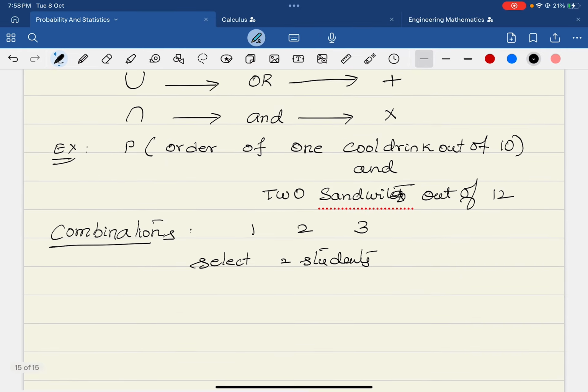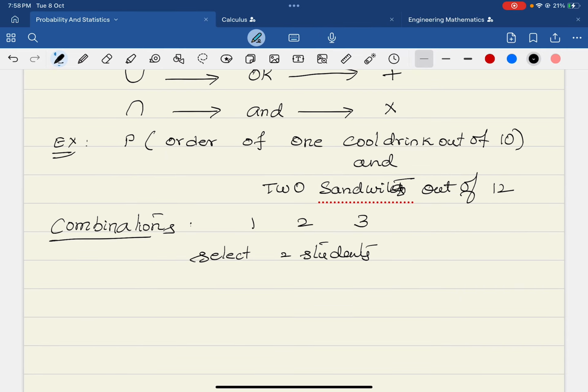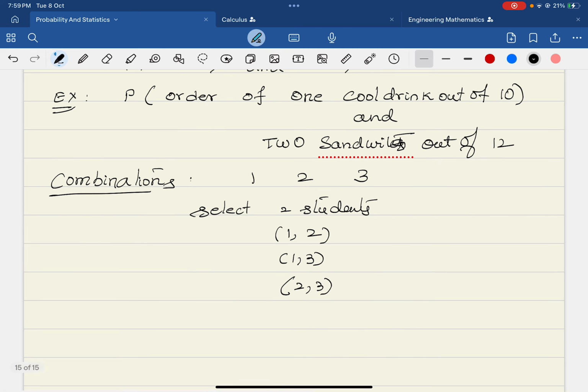Out of 3 students, I can select first and second, or first and third, or second and third. So selection of 2 students out of 3 can be done in 3 ways. The number of selections is 3.